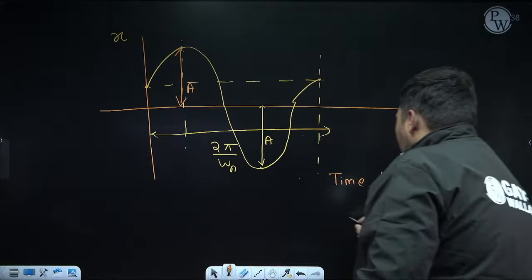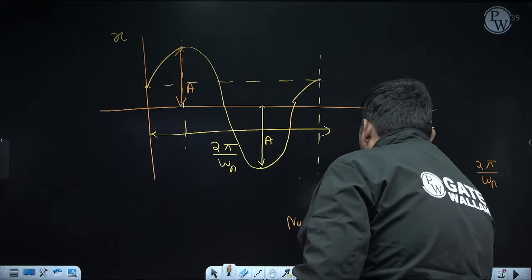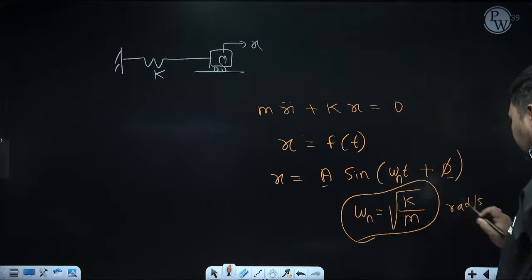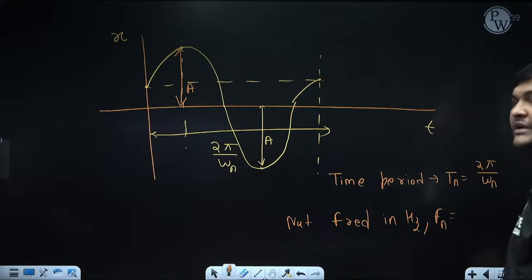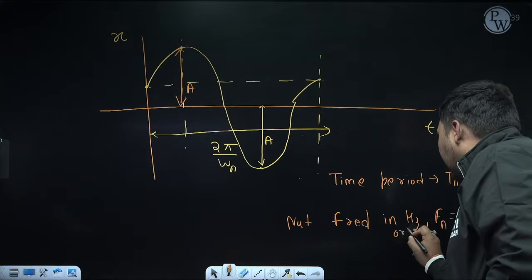Here you can calculate one more thing: the natural frequency in hertz, since omega n is in radian per second. I denote it as Fn. Hertz is nothing but cycles per second.